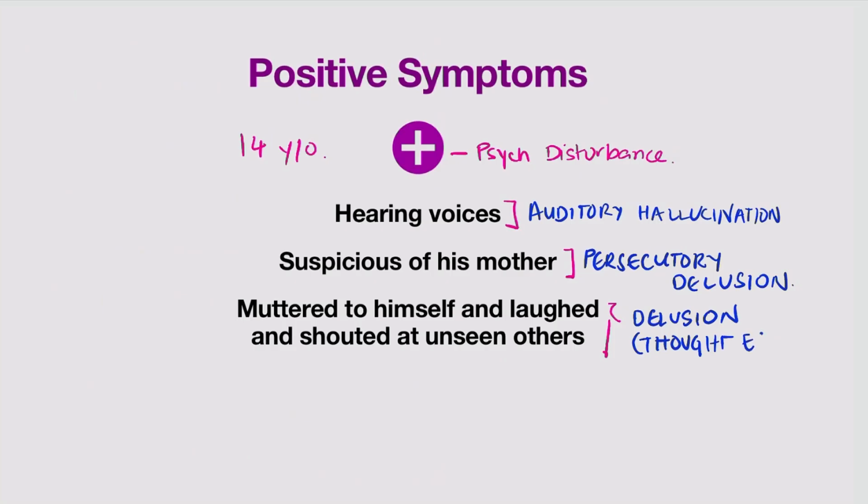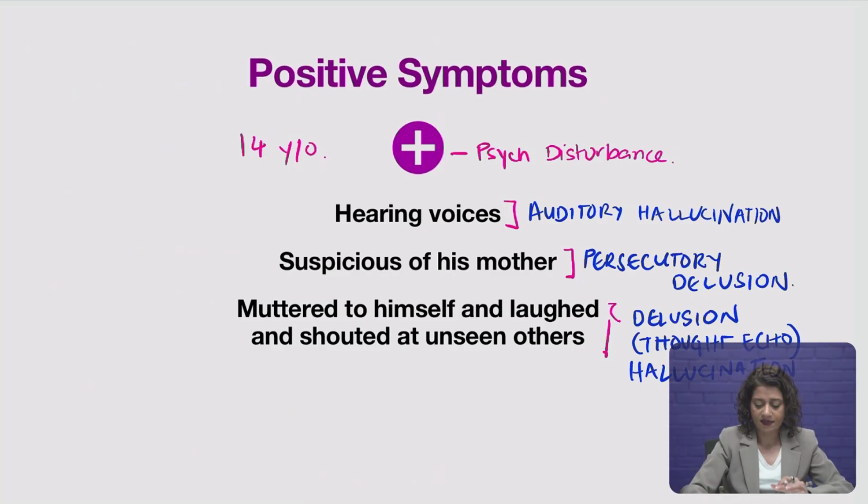Thought echo is when a person who has schizophrenia can hear their own voice out loud, and they start talking to themselves by hearing their voice out loud. So there's an element also here of hallucination, especially when you consider that he's shouting at unseen others. Yes, there's that hallucination element as well. And these are his positive symptoms.